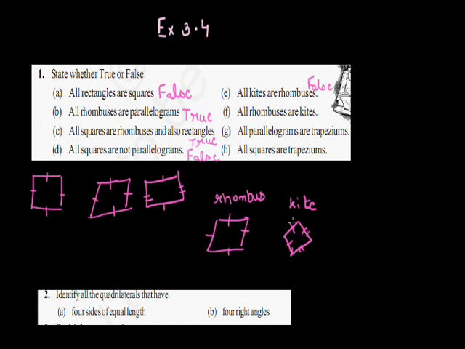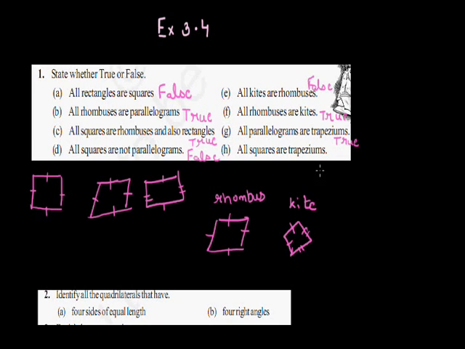Now next is all rhombus are kites. In a kite, two adjacent sides are equal, and in the rhombus all sides are equal. So the statement all rhombus are kites is true. Coming to the G part, all parallelogram are trapezium. Now the minimum definition of trapezium is a quadrilateral in which one pair of opposite sides is parallel, and in the parallelogram also the opposite sides are parallel and equal. So this statement is true.